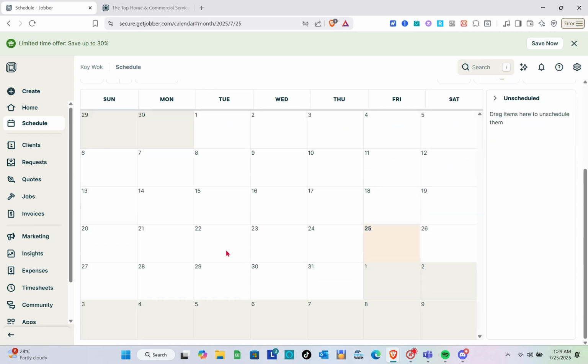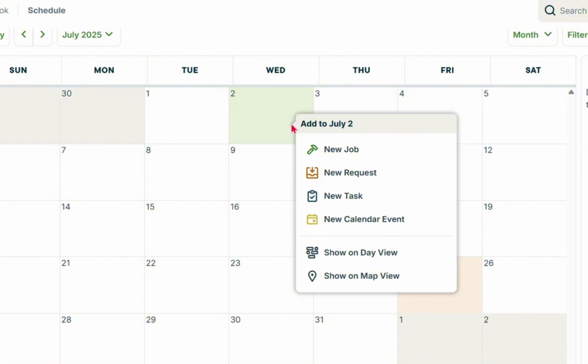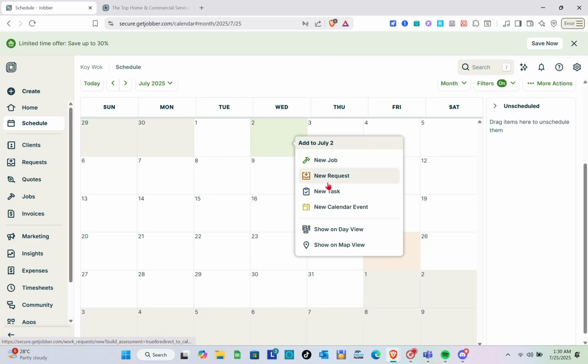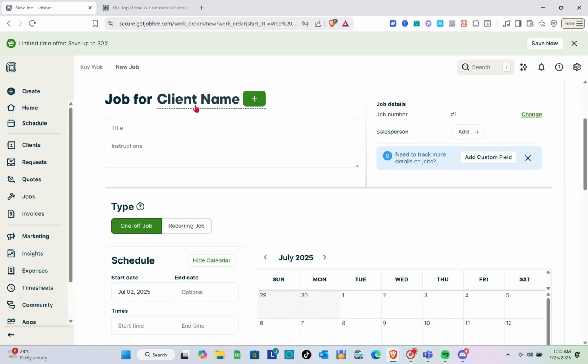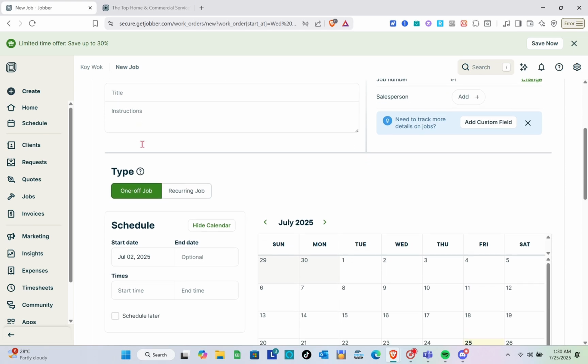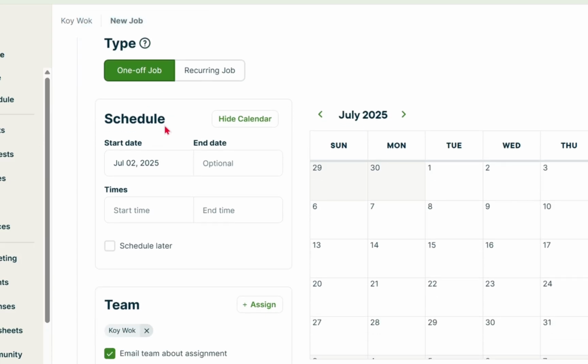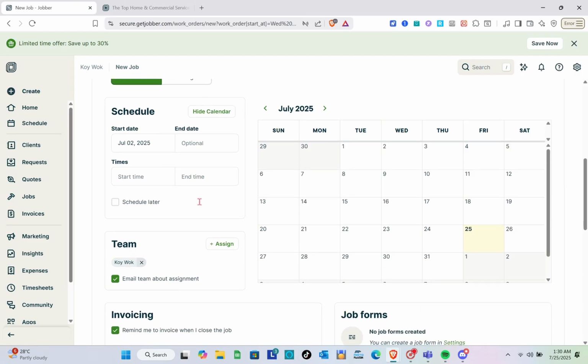So here you'd be able to see all of your schedule, and if you would like to create a new schedule, you just have to click on the date and then select what kind of activity you want to do on that specific date. So for example, new job. We have one-off job or recurring job. For the job, we have to select our client. We have to put the title as well as the instruction for this job. Okay, and then for the schedule, we have the start date, the end date, and then the time. Okay, and then we can schedule this one for later if you want to.